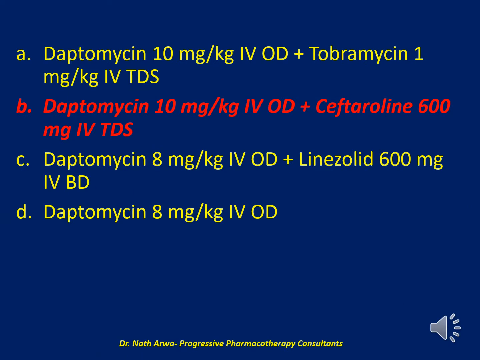And the correct answer is B. Daptomycin 10 mg per kilogram IV once daily plus ceftaroline 600 mg IV thrice daily. Daptomycin should be administered using a high dose, that is, 10 to 12 mg per kilogram daily, for the treatment of VRE native valve endocarditis caused by vancomycin-resistant Enterococcus. Combination therapy is preferred over monotherapy, although this preference is based only on expert opinion.